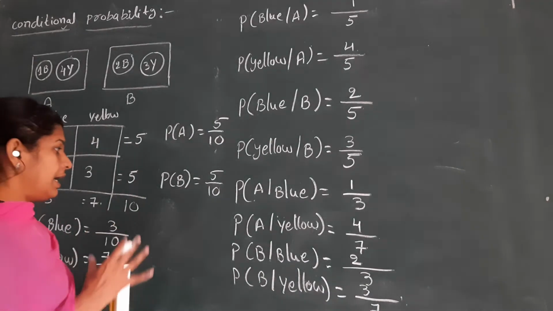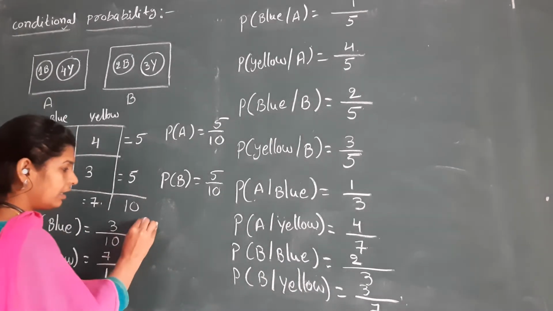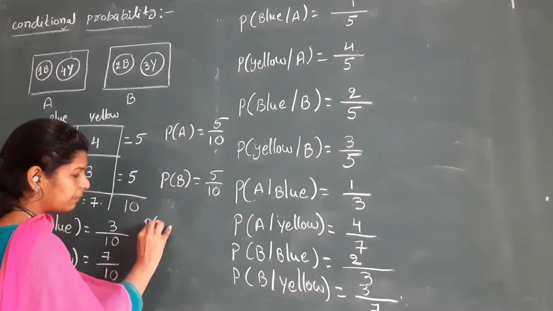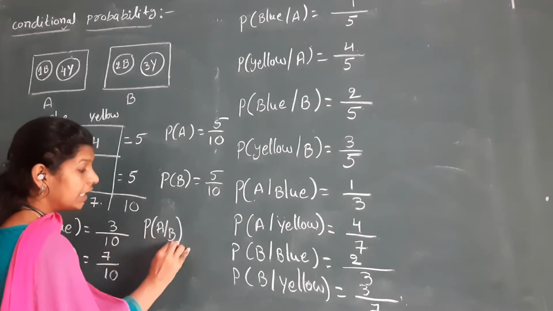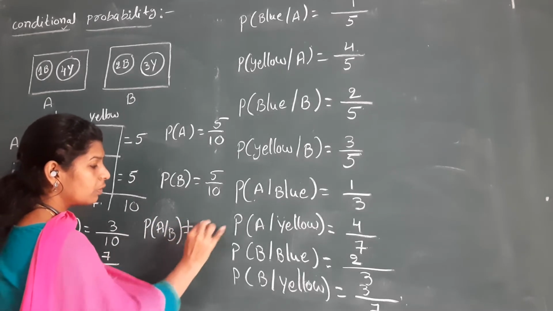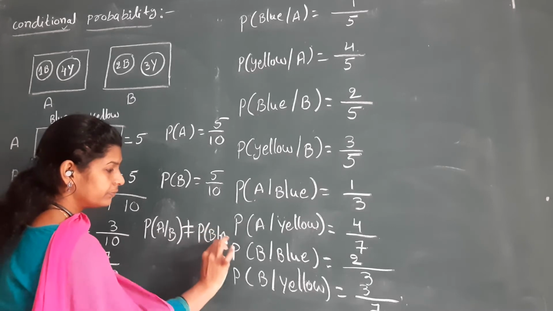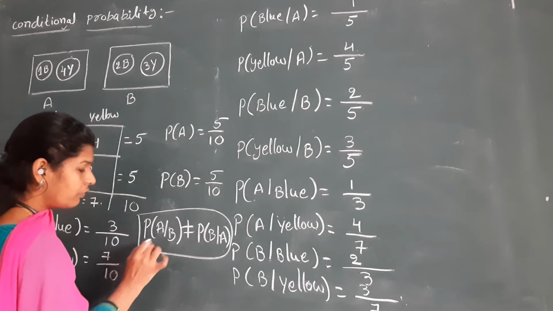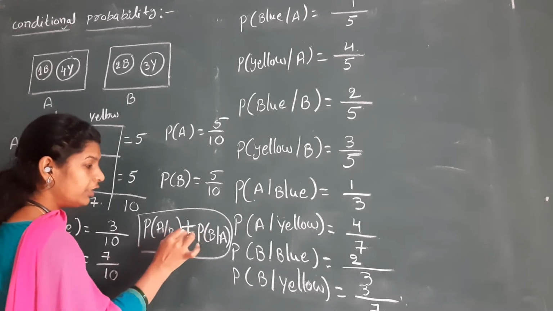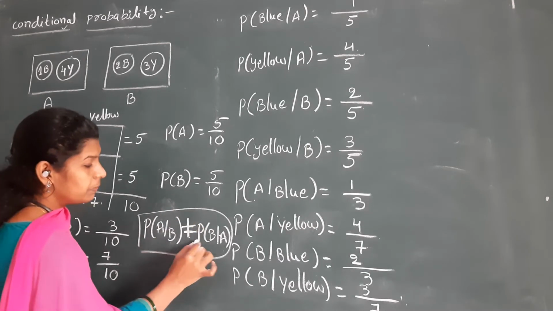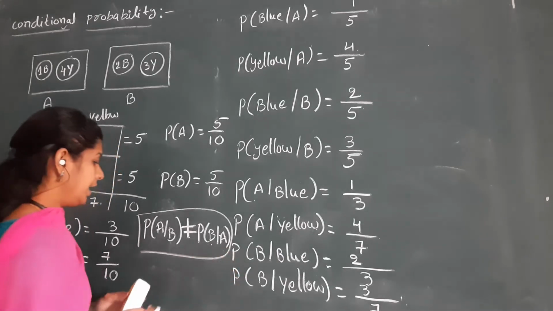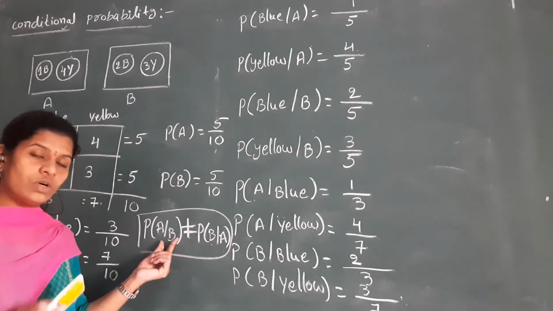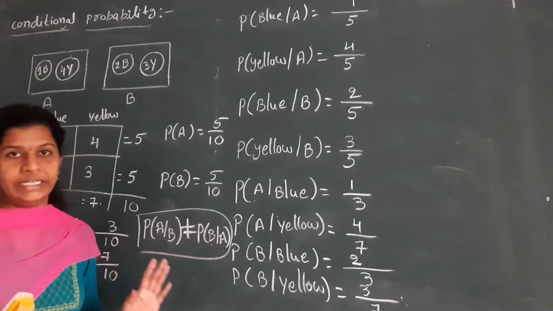Next, I want to say one more thing clearly. For example, the probability of A given B need not be equal to the probability of B given A. See this one: the probability of A given B is not always equal to the probability of B given A.